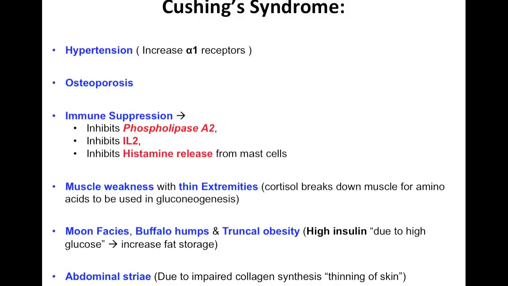Another thing it does, it causes abdominal striae, which is due to impaired collagen synthesis. So you have thinning of skin. So these are pretty much stretch marks that you can see in some individuals.